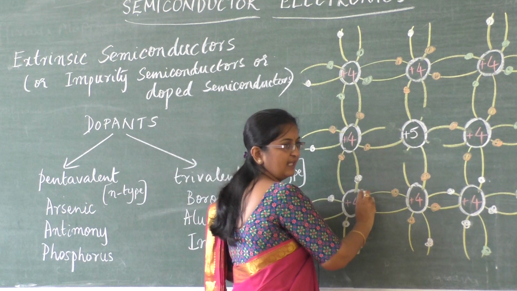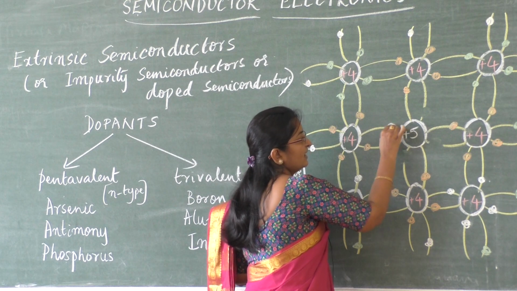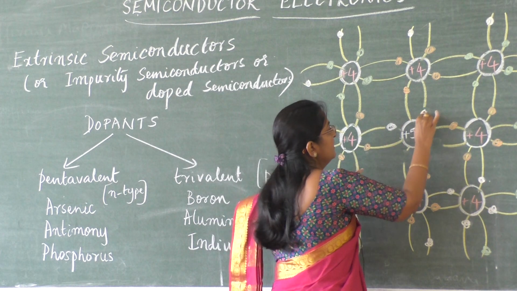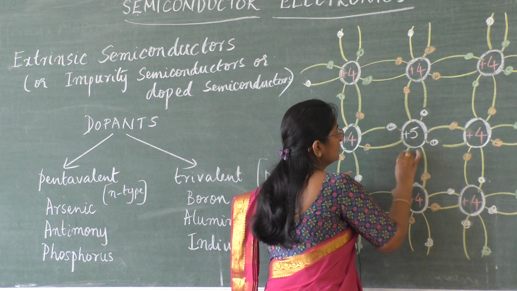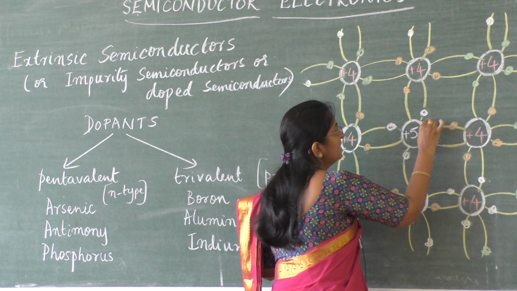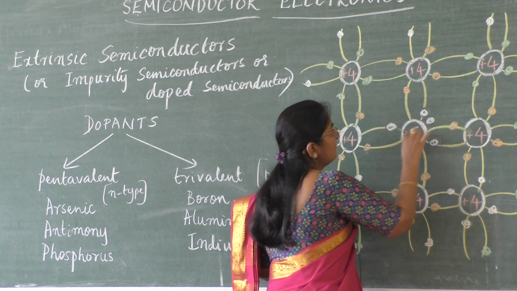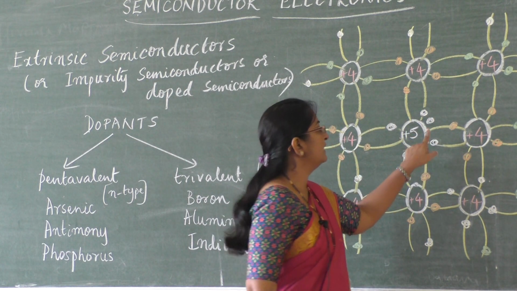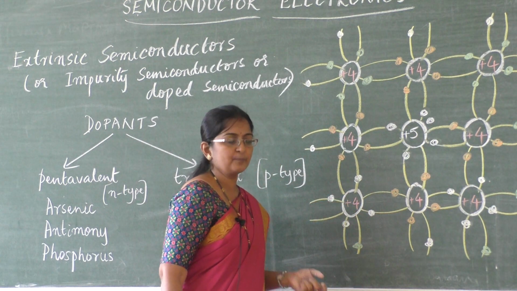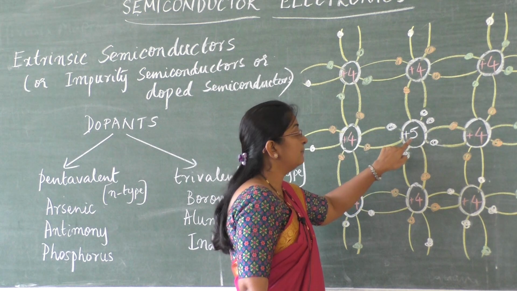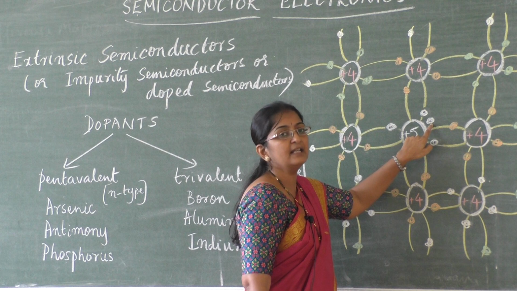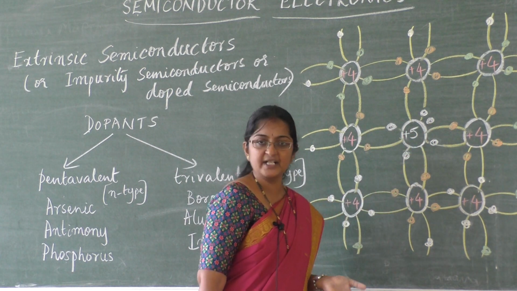Now this has 5 valence electrons. Four of the valence electrons will participate in covalent bond formation, one, second one, third one, and fourth one, and one electron which is weakly bound does not take part in any covalent bond. So, students, what we understood is that for every one impurity atom added, we have one extra electron available for conduction.